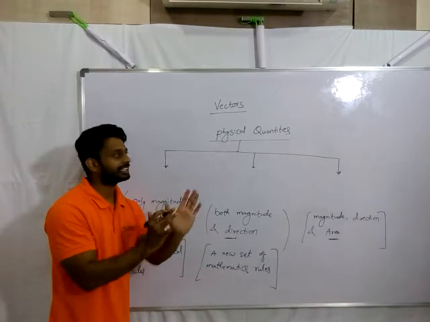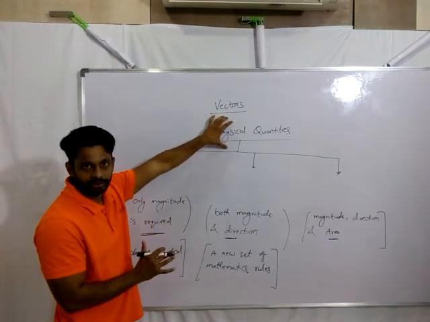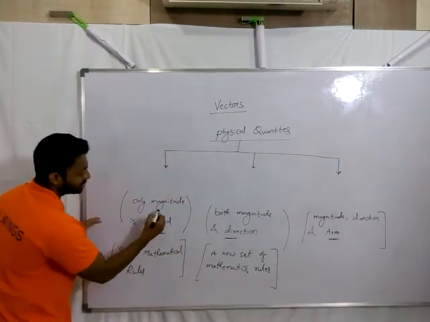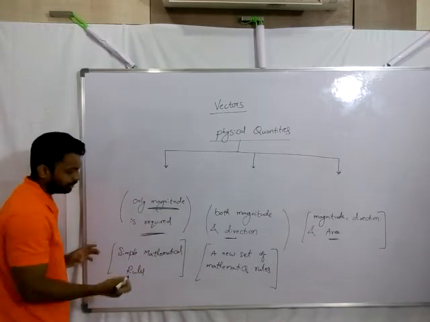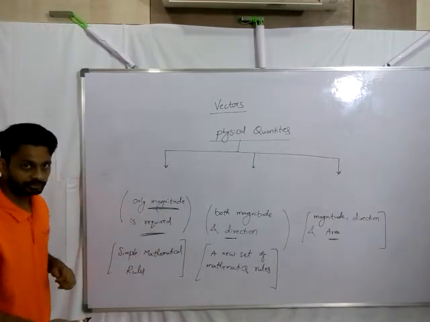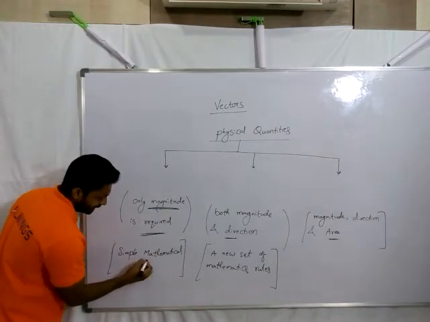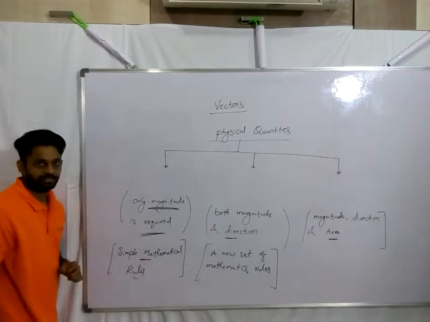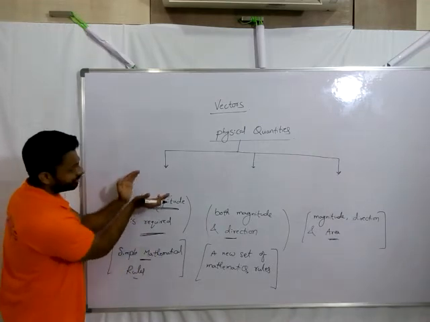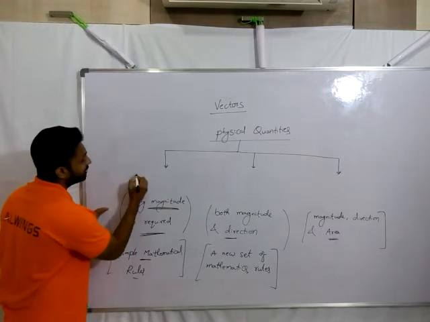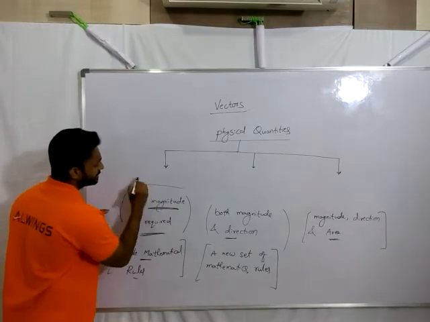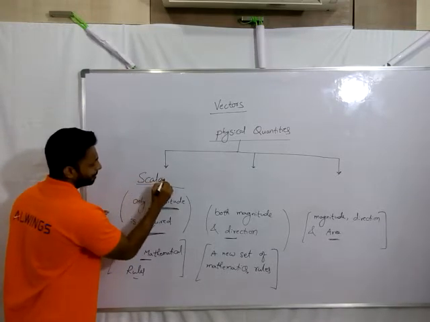To completely describe a physical quantity, the information required is only a magnitude, a number. That's the first classification, and simple mathematical rules are valid for that. And that is your first category of physical quantities. And we name those physical quantities as scalars.